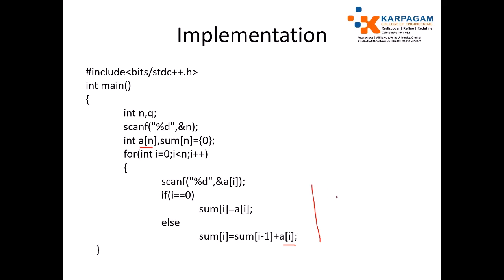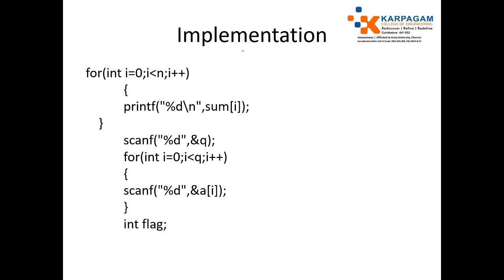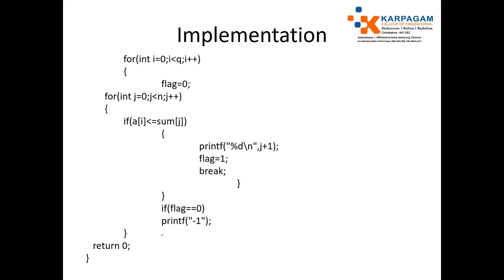Okay. After computing the summary, just check whether it is correctly printing. This is not needed for the contest now. Okay. Just get the number of queries, and for each query get the target score. Initially you have to declare a flag variable, to track whether you have achieved the target or not.